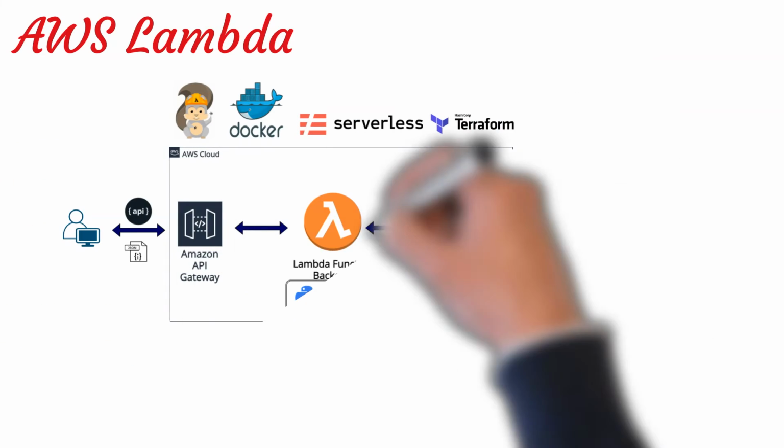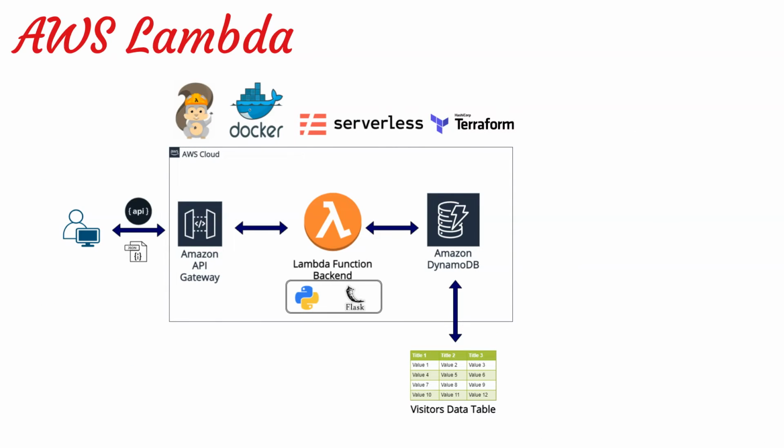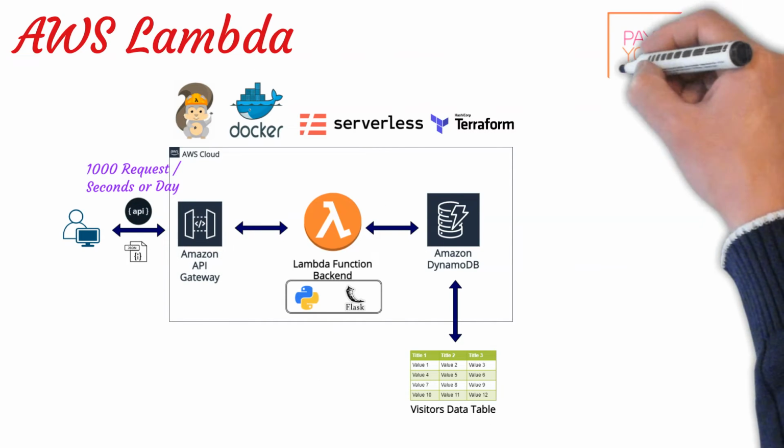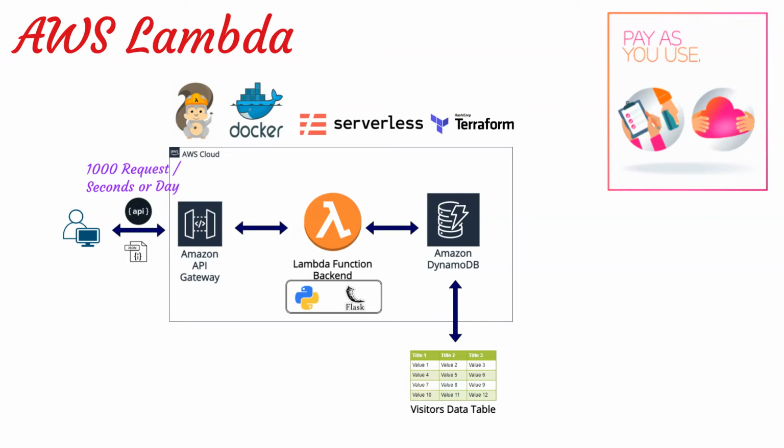In a serverless model, code needs to be organized into functions. Lambda only runs your functions when necessary. It scales automatically, varying from several requests a day through to thousands a second. You only pay for the compute time you use, you won't be charged when code is not run.